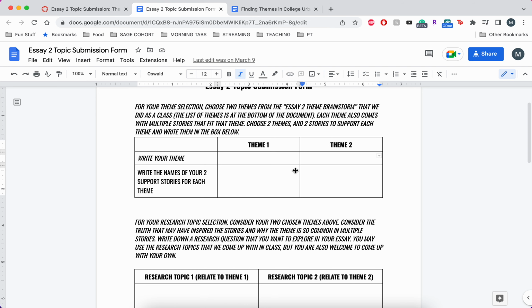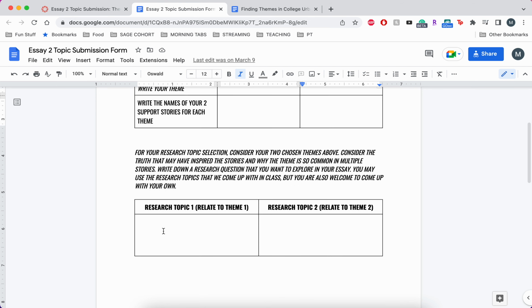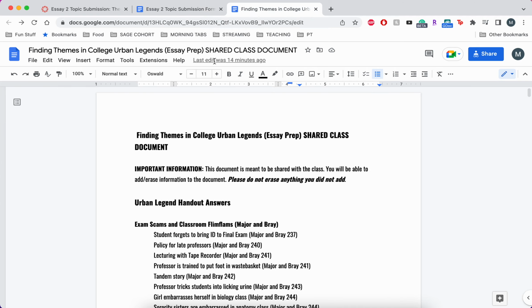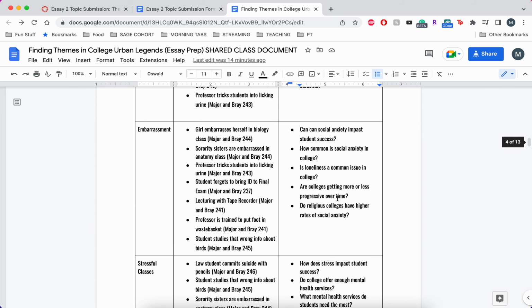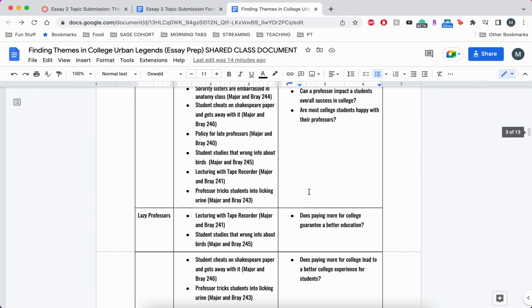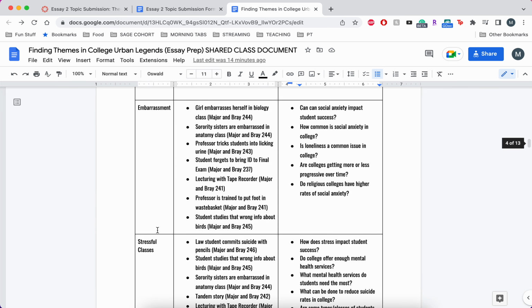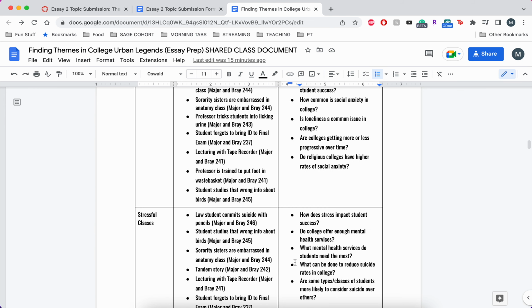So 2 themes, 2 stories per theme, so you're going to end up with 4 stories in all, and then 2 research topics related to the themes. And of course, please use this here. The reason we came up with it is exactly for this. So please don't choose themes or stories that aren't on here. Try to use this so that you're not reinventing the wheel or trying to figure out something that we've already figured out as a class.